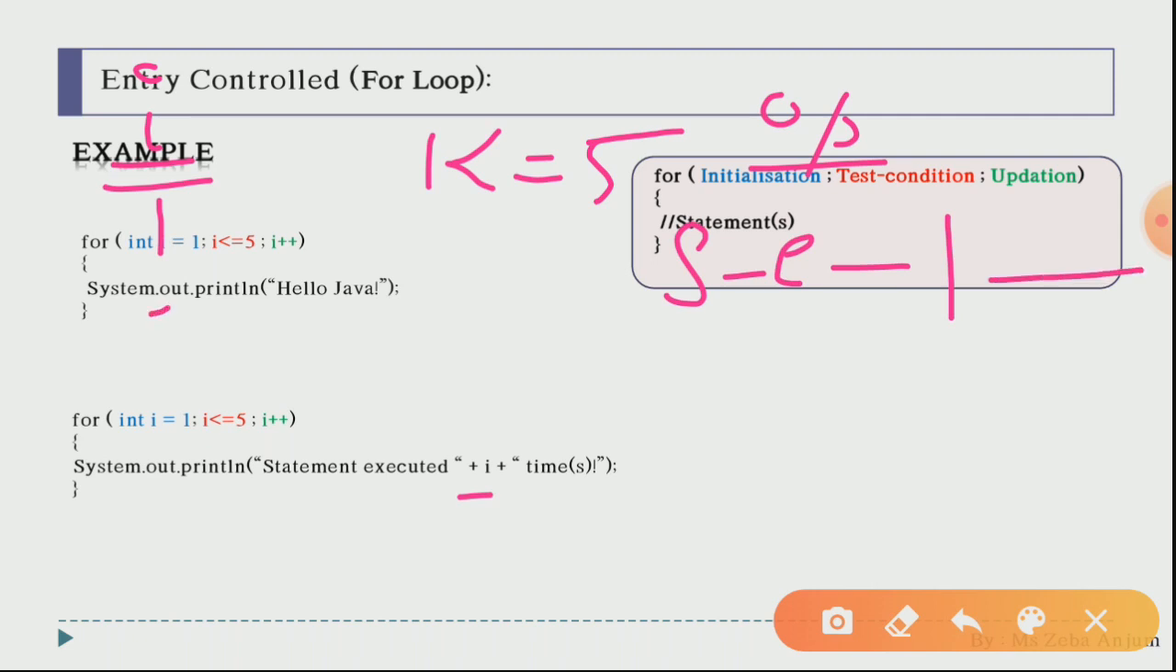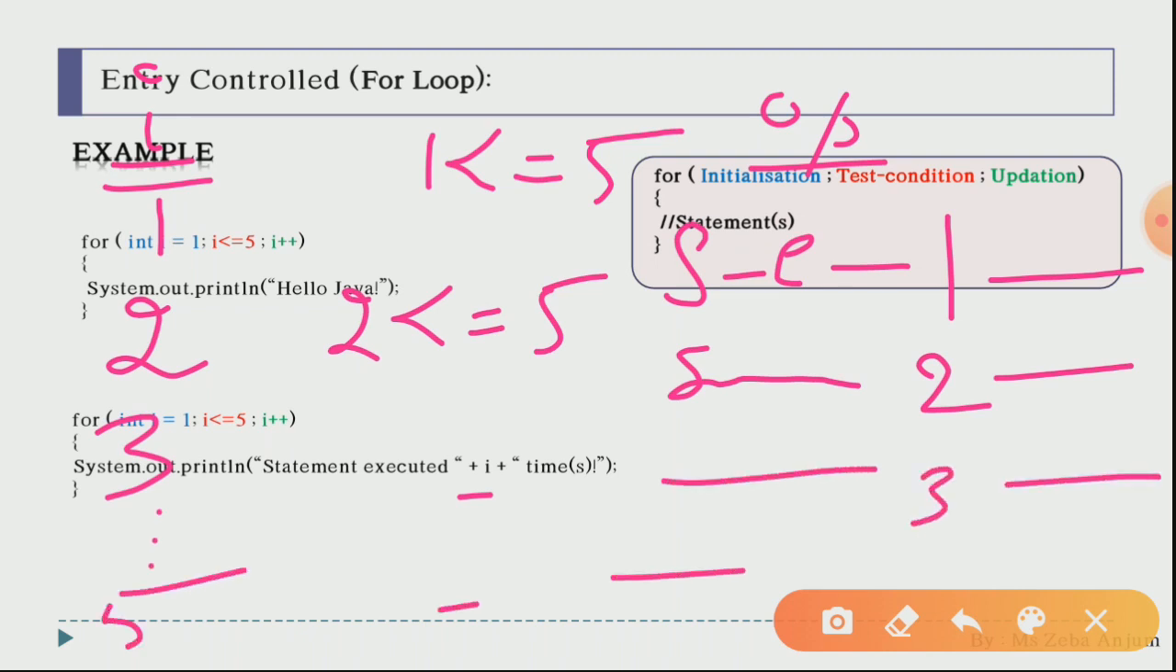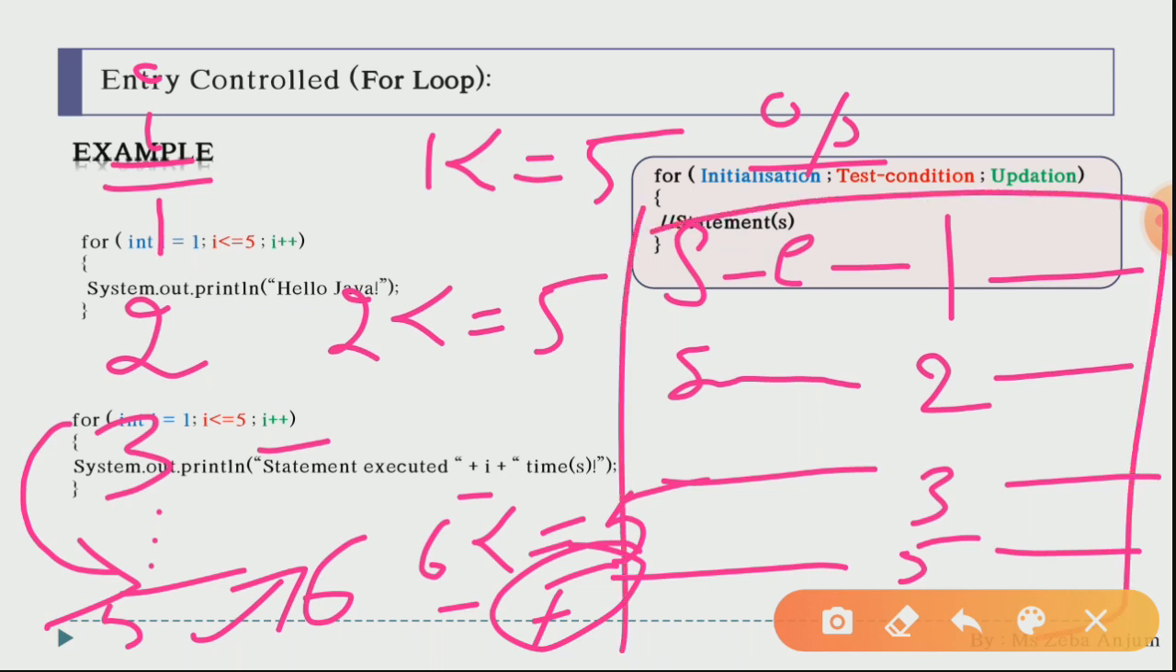Okay, now for the value I equals to 2, again the condition will be checked, then you will be getting the statement executed 2 times. Then for 3 you will be getting the statement executed 3 times. Okay, and it will continue till 5, the statement executed 5 times. Now after the fifth one, when I plus plus occurs and the value of I becomes 6, the condition will be checked, 6 less than equal to 5, the condition becomes false, so the loop terminates and you will be coming out of the loop. Okay, so 5 times you will be getting this output.